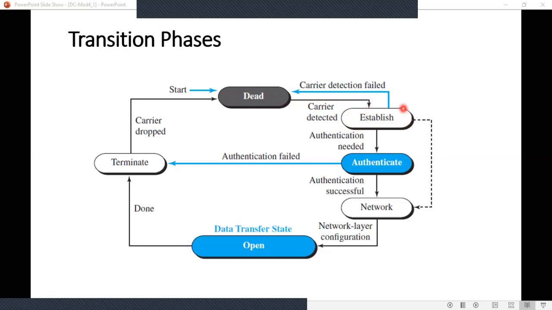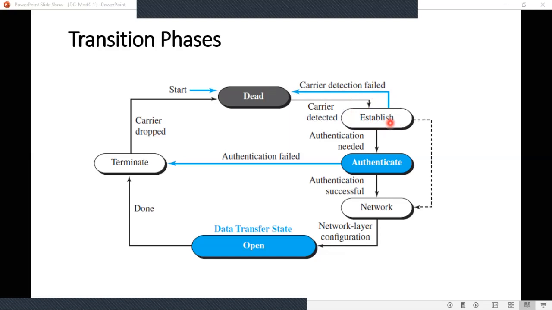The second state is this established state. In this state, authentication is done. If the established state fails, that is, carrier detection failed, then it will go back to this dead state.